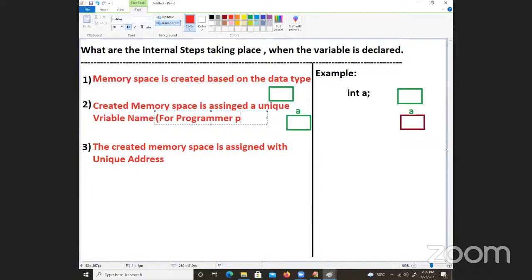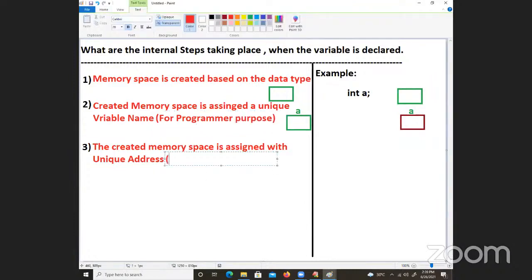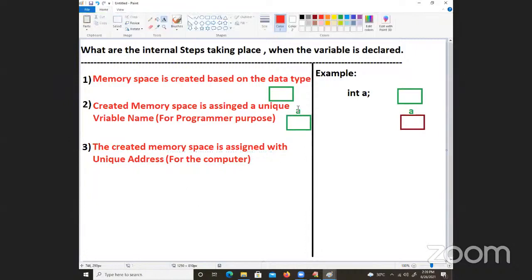This is for the programmer's purpose, and this one is for the computer. The computer is very intelligent in remembering addresses, and the programmer is very intelligent in remembering the names of the variables. So without the names of the variables, we cannot do it.